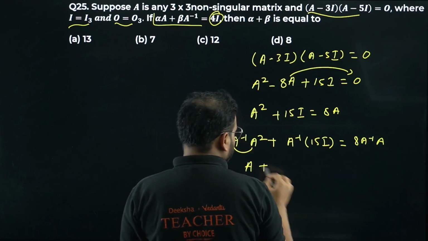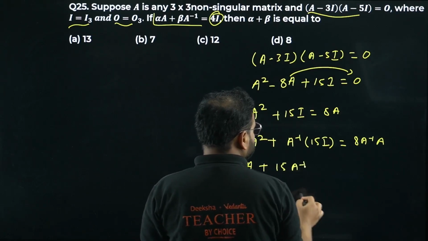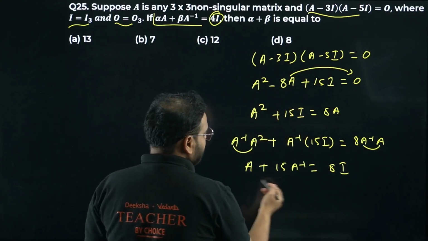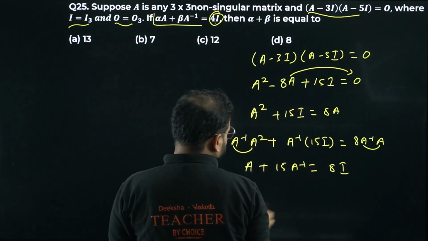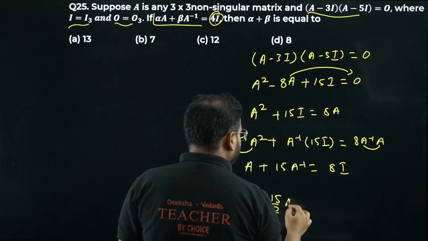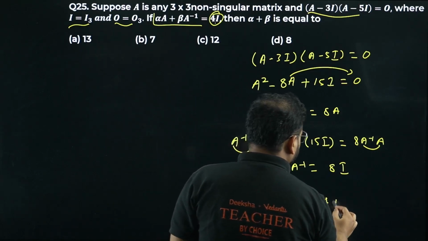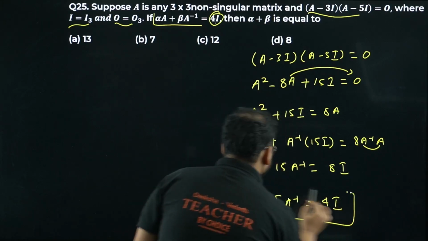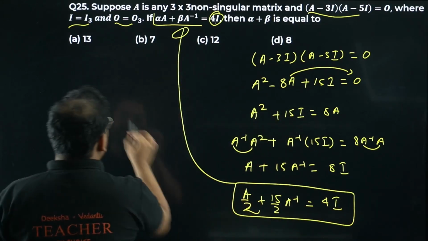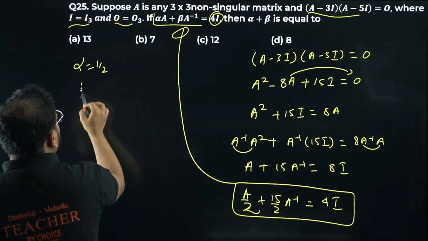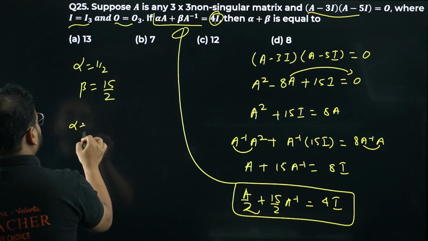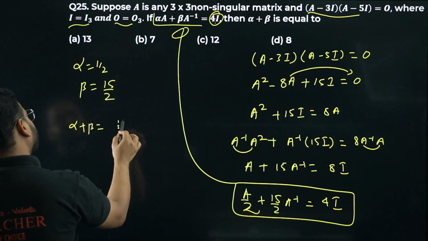Over here I have 15 A inverse. Over here I have 8I. A inverse A is nothing but the identity matrix. Now I want 4I, so I have to divide by 2. So I get here A by 2 plus 15 by 2 A inverse equals 4I. Now compare this equation with this equation. You get alpha value as 1 by 2 and beta value as 15 by 2. What are they asking us? Sum of it. So alpha plus beta will become 15 plus 1, 16 by 2.